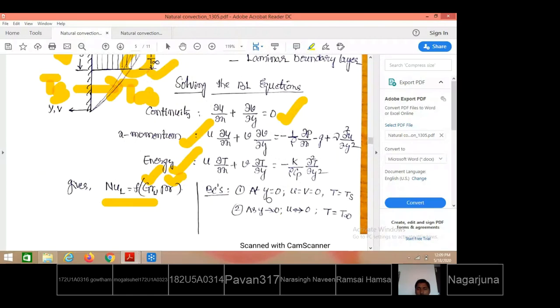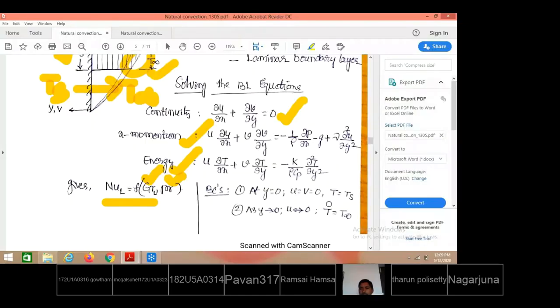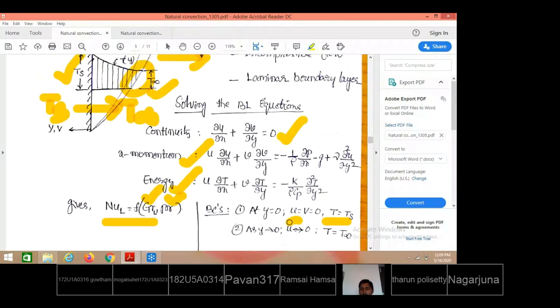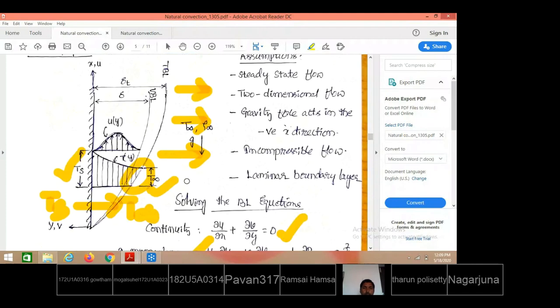At y equal to 0, that is at the plate level, the velocity is 0 and the temperature is the plate temperature, Ts. At y equal to infinity, far away from the plate, again the fluid velocity is considered to be 0 and the fluid temperature is its initial static temperature, T infinity. So the original temperature of the fluid is T infinity.